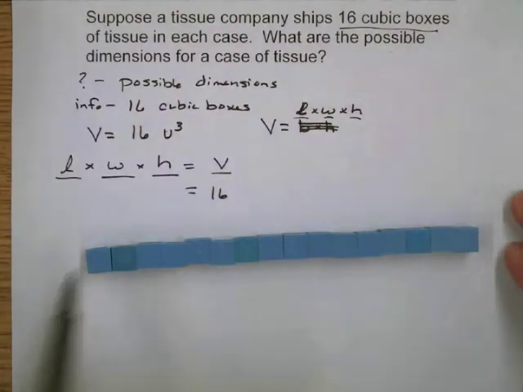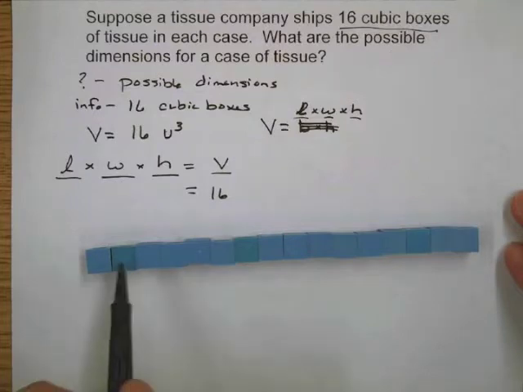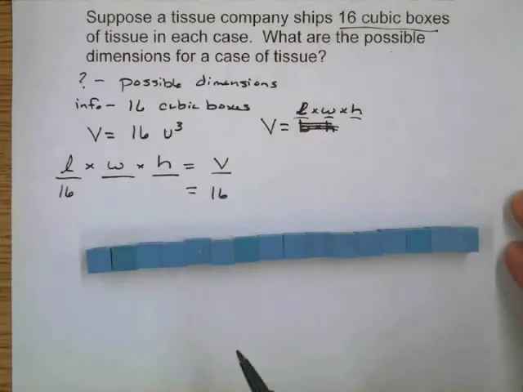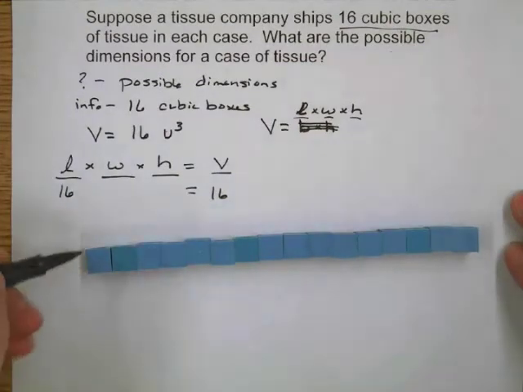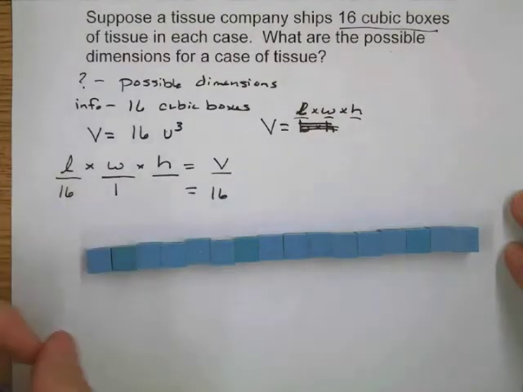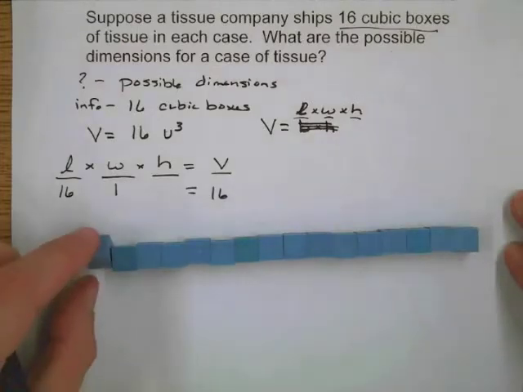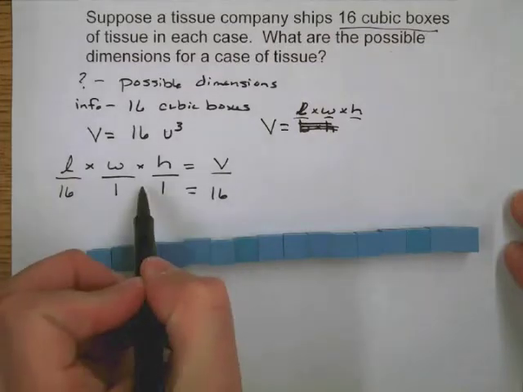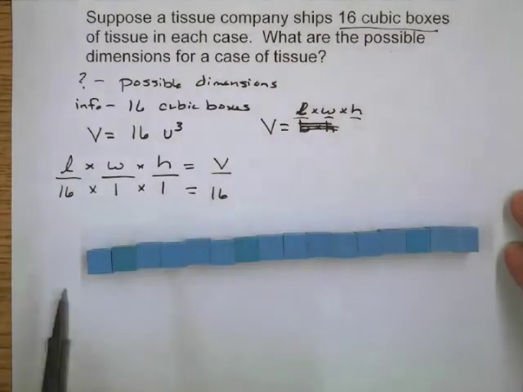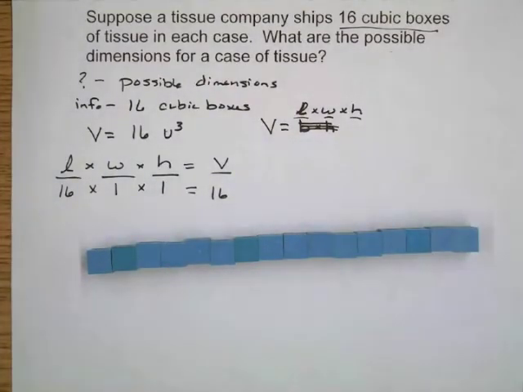So let's see here. I have a length of 1, 2, 3, 4, 5. Well, it's all of them, so that would be a length of 16. I have a width of just 1 cube, and a height of also just 1 cube. Let me do a double check: 16 times 1 is 16. So that would come up with our correct volume.